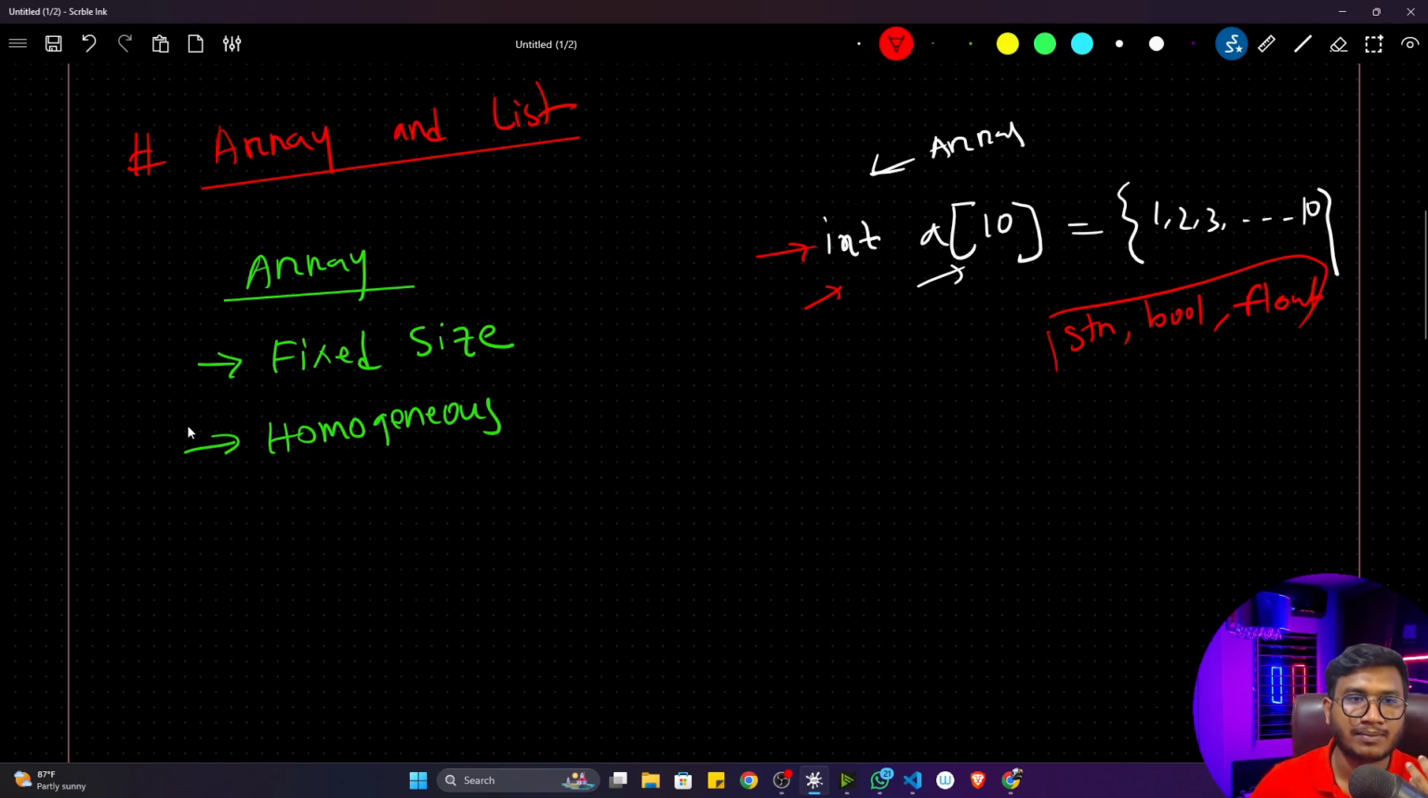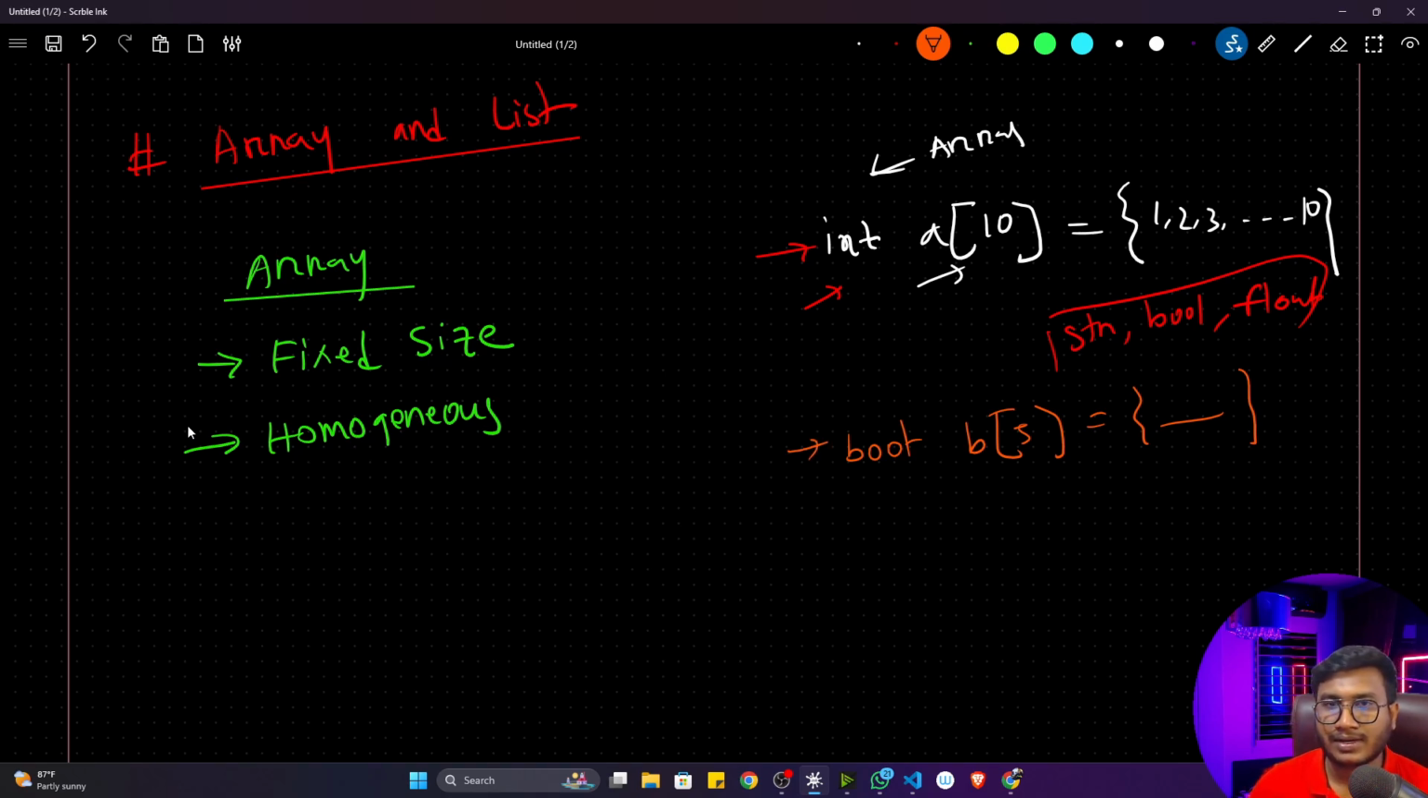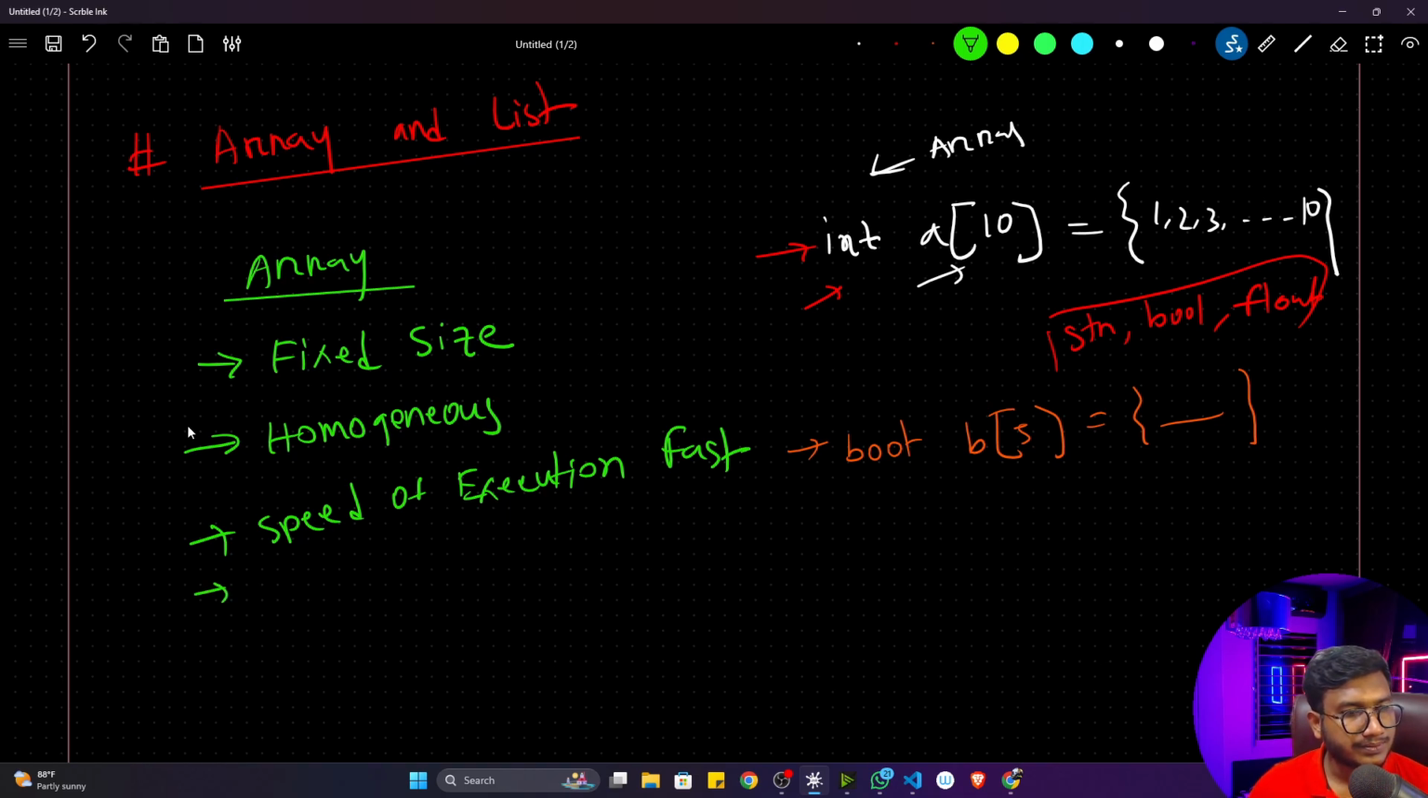Let's say I want to store boolean type data. What I have to do is create another array, so the array type should be boolean. Here you can give any name, let's say B, and you have to define the size of this array. Let's say size is 5. Now inside that you can store the values. It can only store boolean type data. It can't store integer type data in this array. So this is called homogeneous. Speed of execution inside an array is fast and it takes less memory. So these are some characteristics of an array.